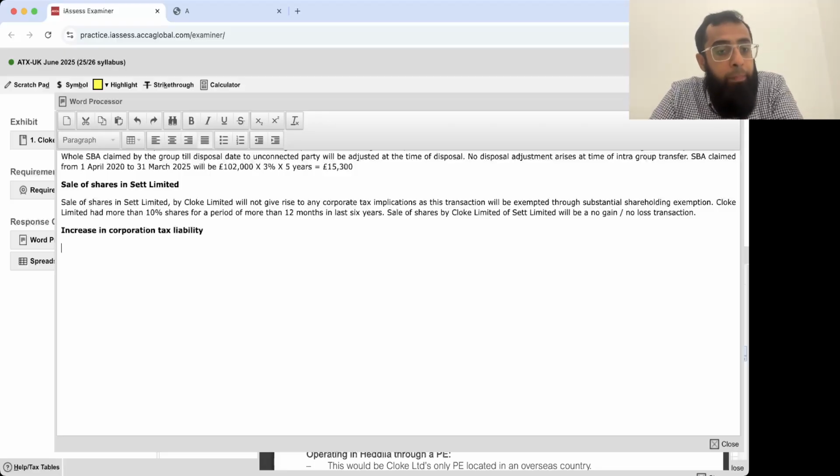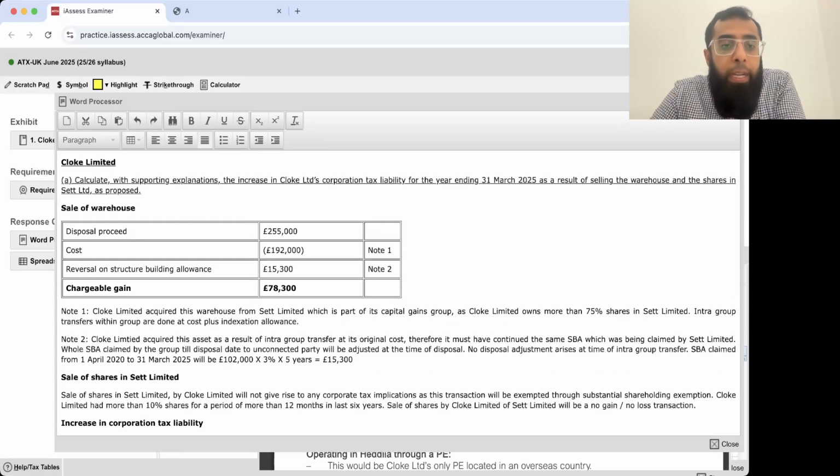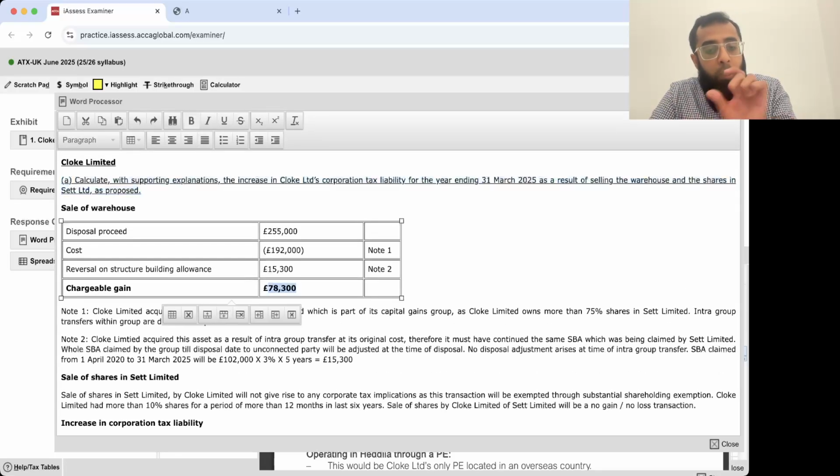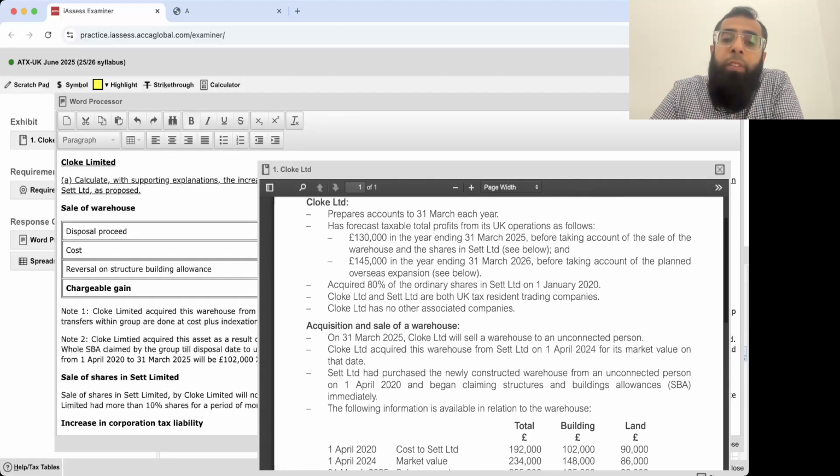Let's look at it. Now, due to the sale of warehouse and sale of shares in Set Limited, the total increase is 78,300 pounds. Now, the existing profit of Cloak Limited was 130,000 pounds.